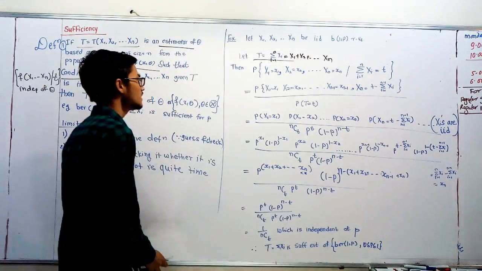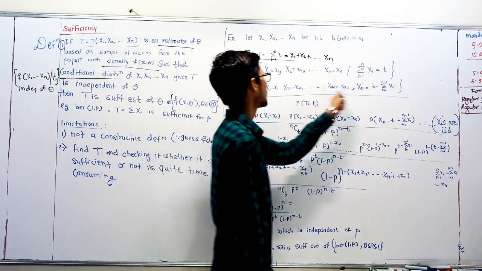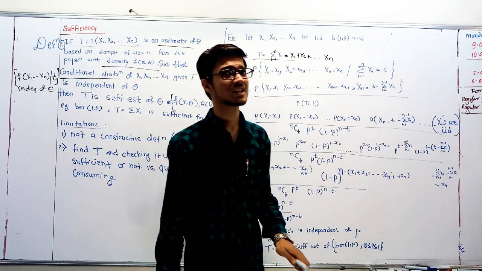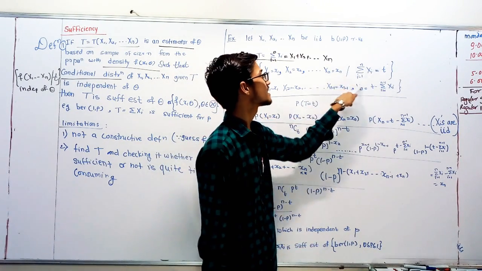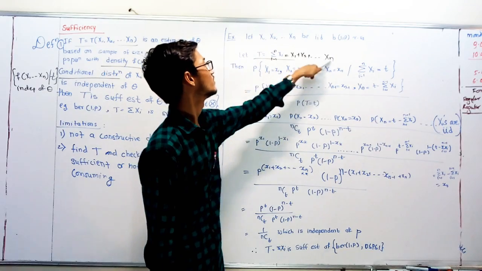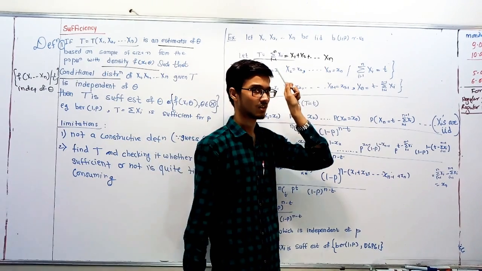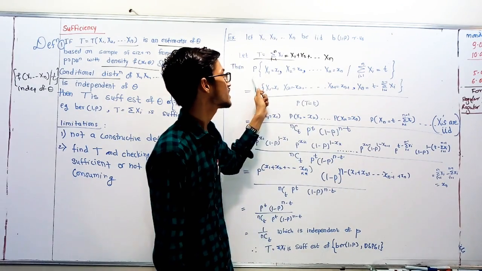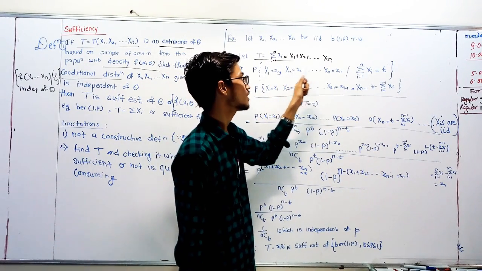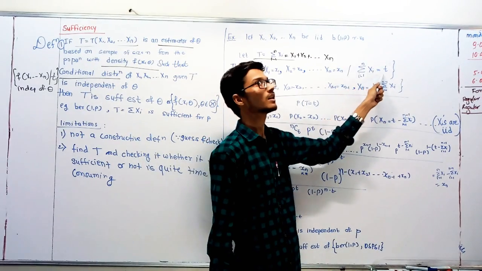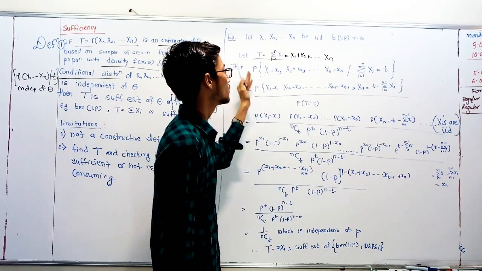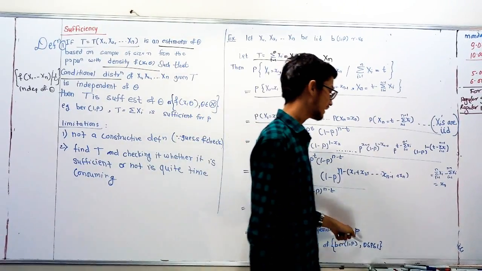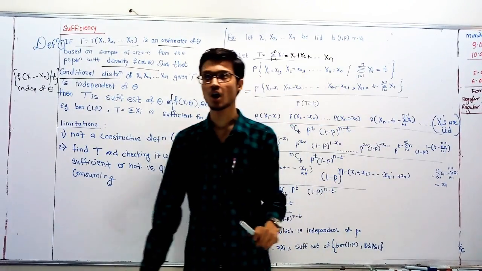Take the conditional distribution of x1, x2, xn given T, where T is the estimator we consider, T equal to summation xi. Now we check whether it is independent of the parameter p or not.